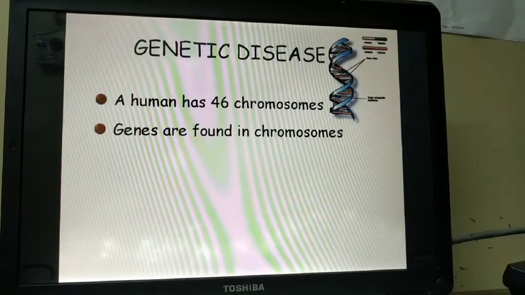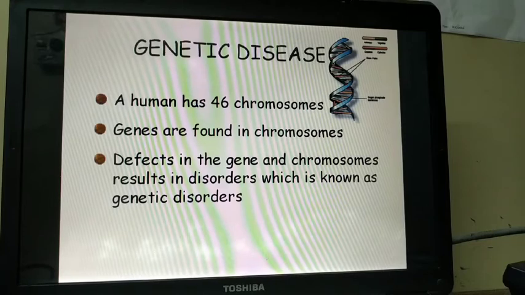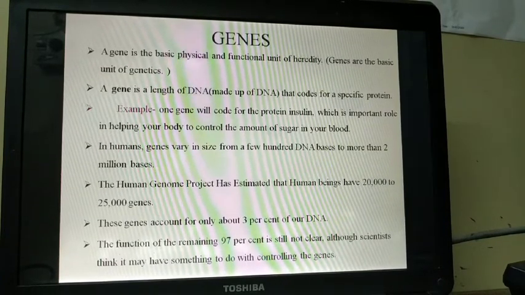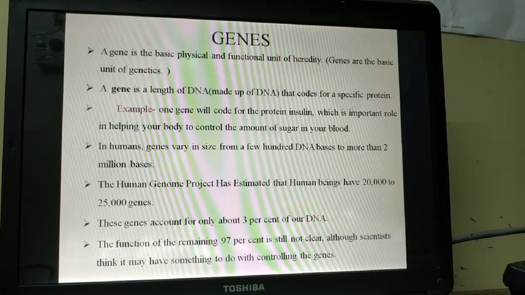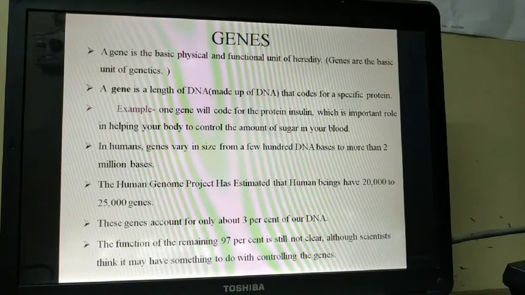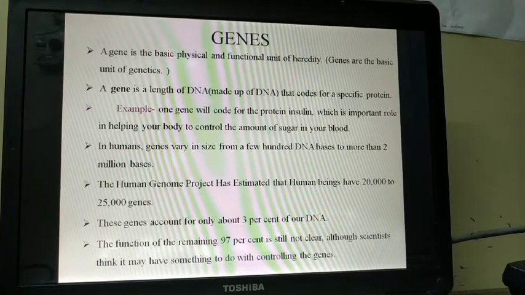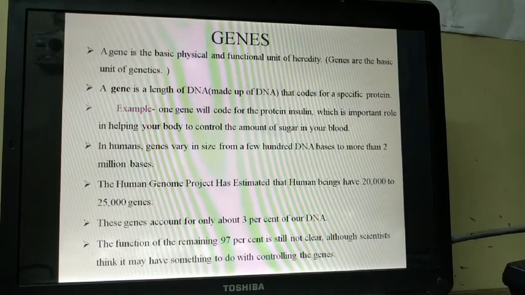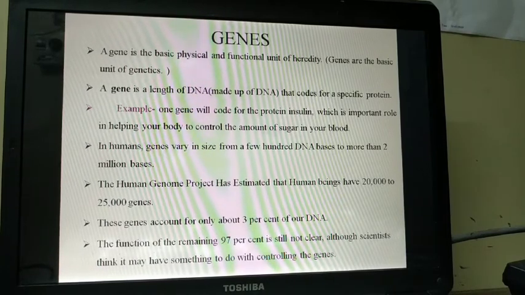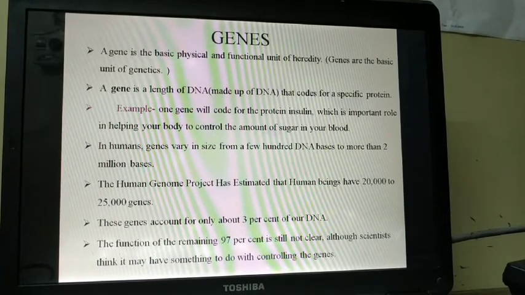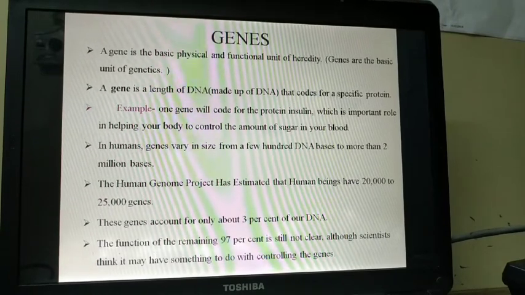Genes are found in chromosomes, and defects in the gene and chromosome result in disorders, which are known as genetic disorders. Now coming to what genes are, a gene is the basic physical and functional unit of heredity. Genes are the basic units of genetics. A gene is a length of DNA that codes for a specific protein. For example, one gene will code for the protein insulin, which has an important role in helping your body to control the amount of sugar in your blood.